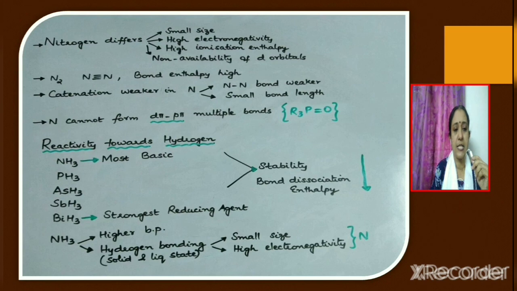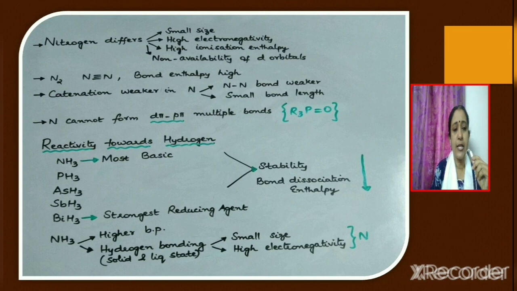The reason given is that as we move down the group from ammonia to BiH3, the stability of the hydrides decreases, the bond dissociation enthalpy also decreases down the group. So it is because of these two reasons that we say that ammonia is most basic and BiH3 is the strongest reducing agent. Ammonia is found to be associated with a higher boiling point. What is it due to?